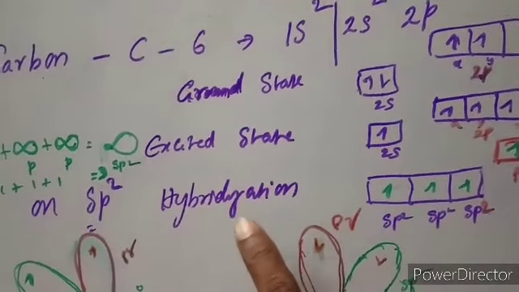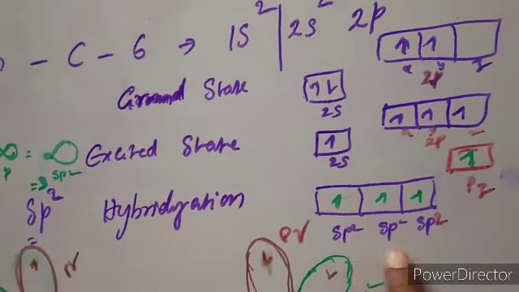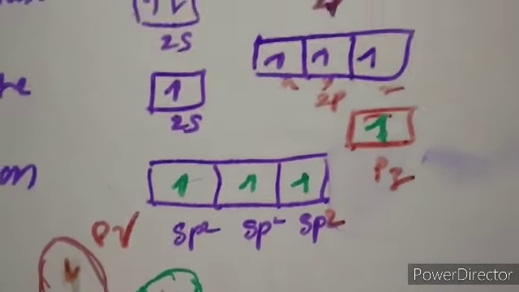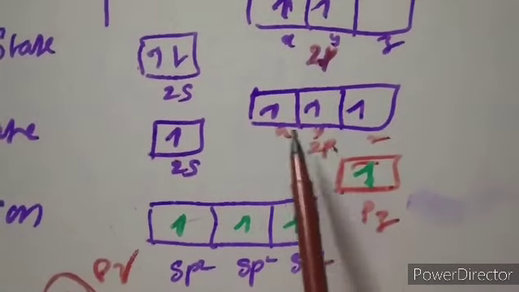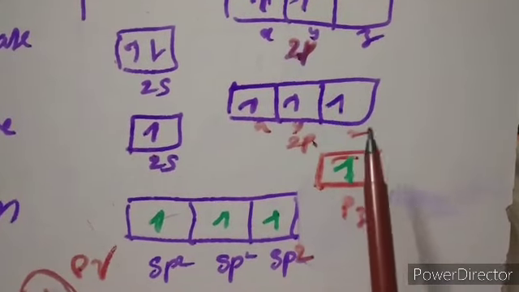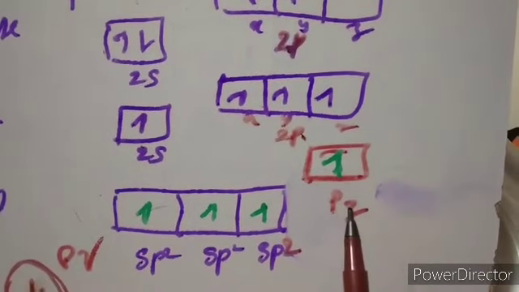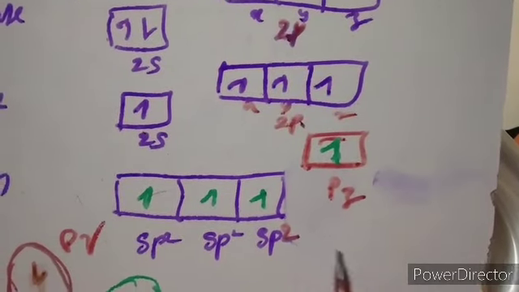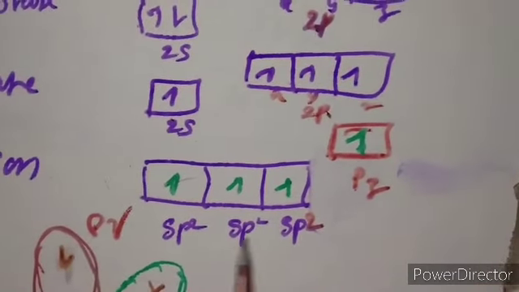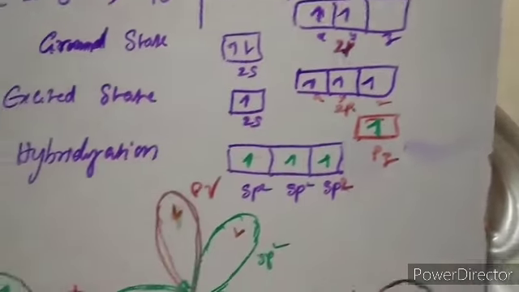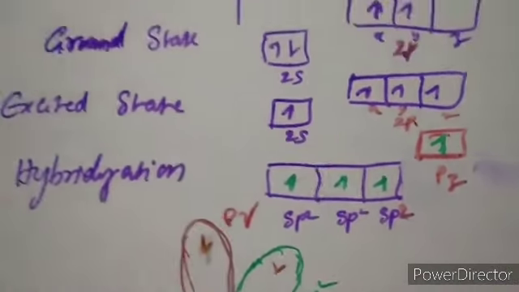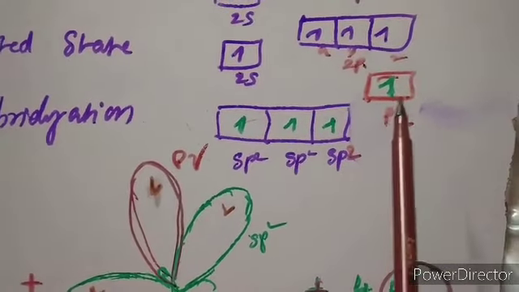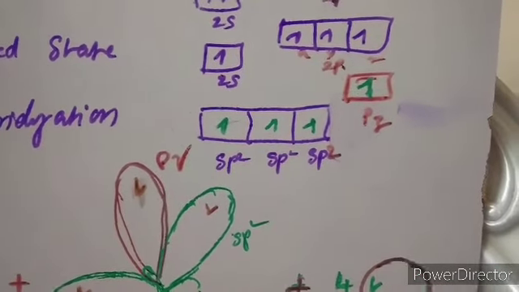These 3 are the hybridized orbitals, degenerate, meaning these 3 have the same energy. So 3 sp2 hybrid orbitals are there, and the other p orbital is not intermixed; it doesn't participate in the hybridization. Therefore it remains as an unhybridized pure p orbital. So in sp2 hybridization, carbon has 3 sp2 hybrid orbitals and 1 unhybridized p orbital, that is pz.